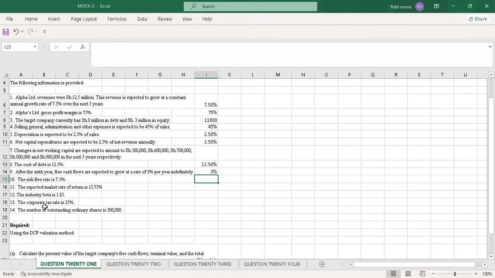The risk-free rate is 7.5%. So I just note that also, 7.5%. Then the expected market rate of return is 13.75. So I'll also include that. Then the industry beta is 1.85. So that's the industry beta. No, it's 1.85. There's no percentage, so let me remove that.